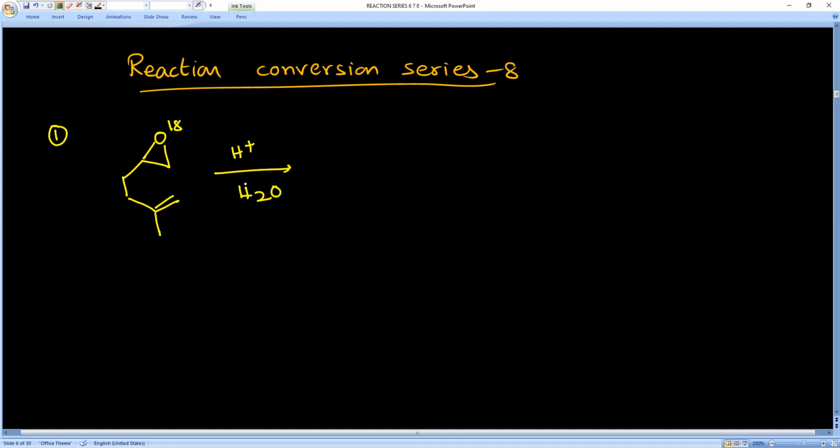There are two possibilities. One is epoxide can undergo protonation. Next one, alkene can undergo protonation. Here, oxygen has lone pair. It can donate electron more easily when we compare to pi bond. Therefore, here oxygen atom undergoes protonation preferentially. Oxygen gets positive charge.